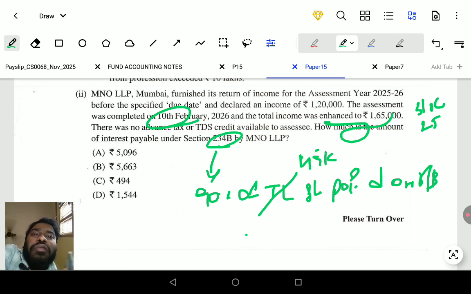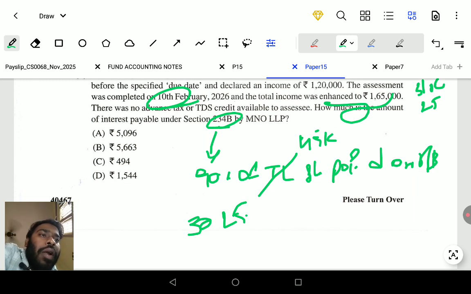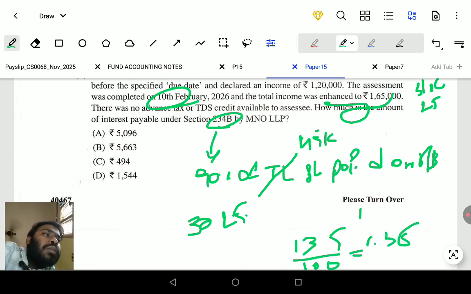What is the partnership firm tax rate? 30%. For a private limited company it is 25%. You have to take 30%. On 45k, 30% is 13,500. Divided by 100, you get 135.